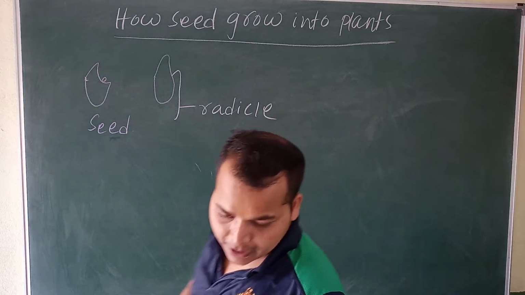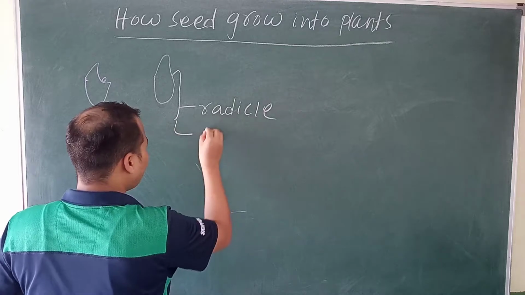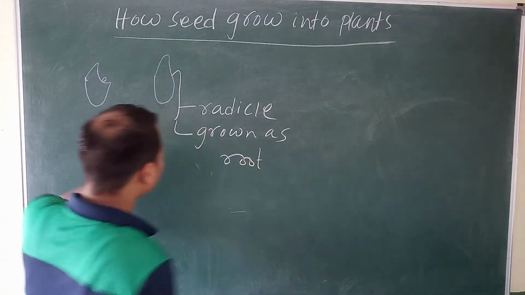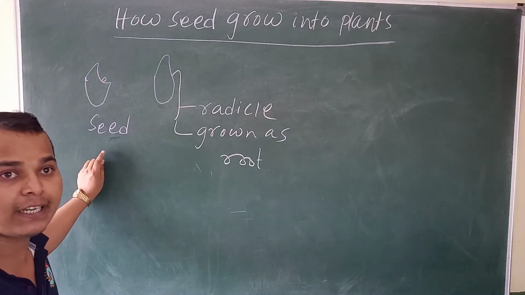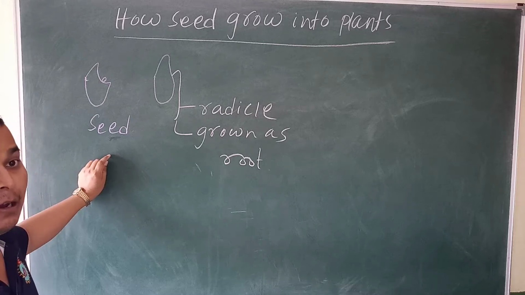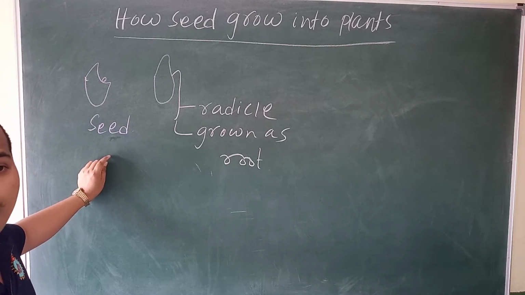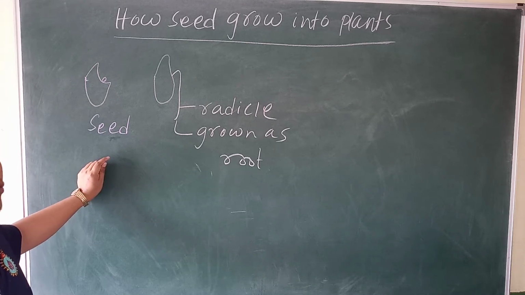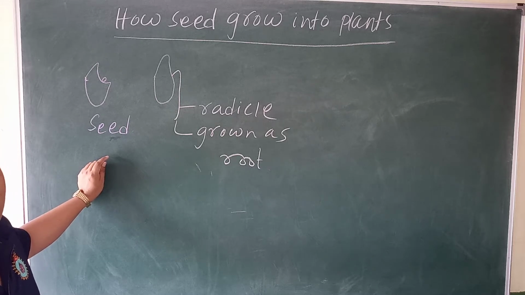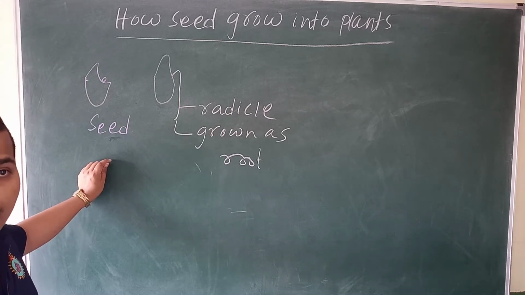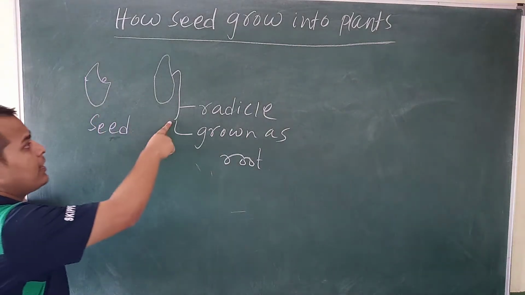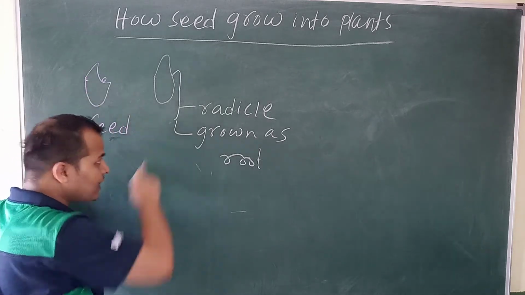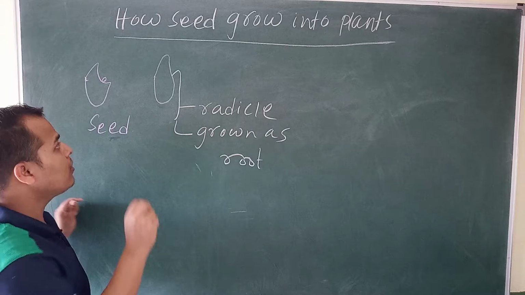After that this grows as a root. So the first step is to put a seed on the ground, and after that provide water. The soil takes water and minerals, yes or no? And some climate. Suppose it is very high temperature. What will happen if you do not provide water? The seed will not release its radicle. What will happen when the seed gets all the things: soil, water, minerals?